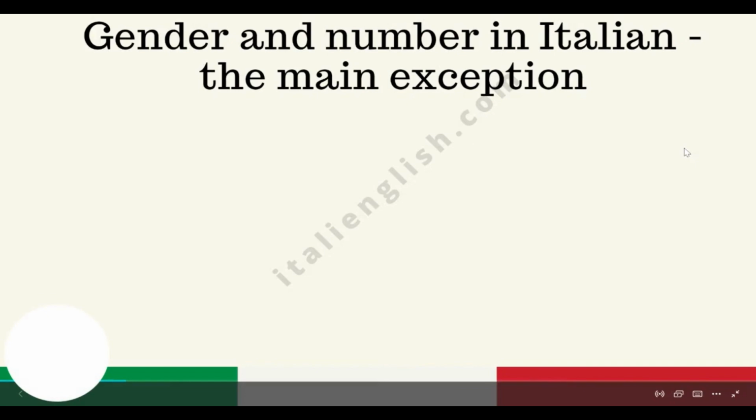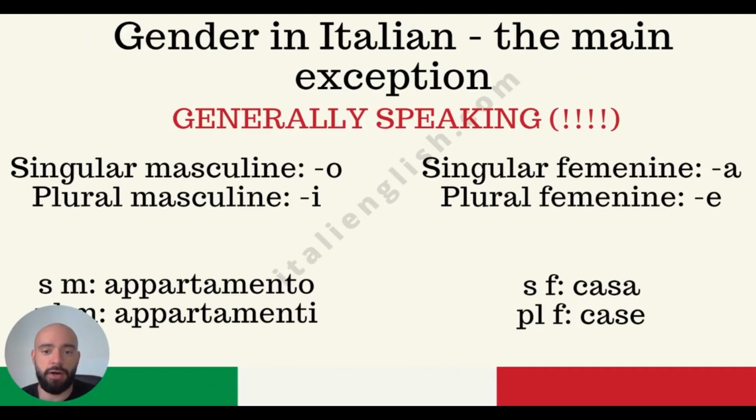In the previous video, we talked about the general rule about gender. So we said that singular masculine words end with o, plural masculine with i, singular feminine with a, and plural feminine with e. Appartamento in plural becomes appartamenti, casa in plural becomes case. If you haven't seen the previous video, go check it out.